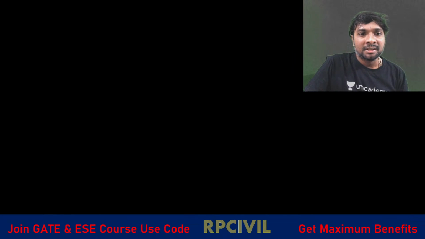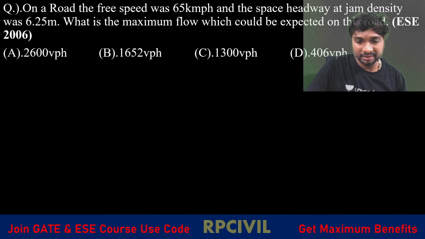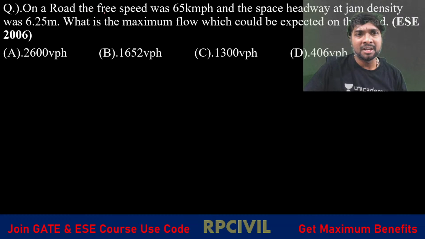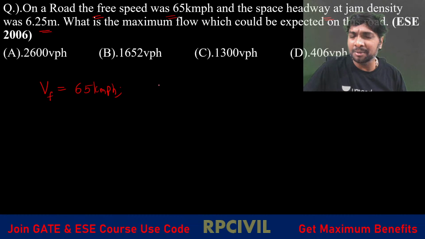Okay. So we'll be going with this problem, and this is a very important type of problem. On a road, the free mean speed VF is 65 kmph. And the space headway in jam condition is 6.25 meters, right? What is the spacing under jam condition? 6.25 meters.